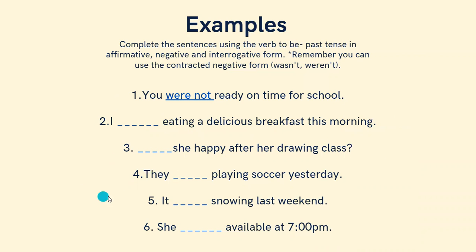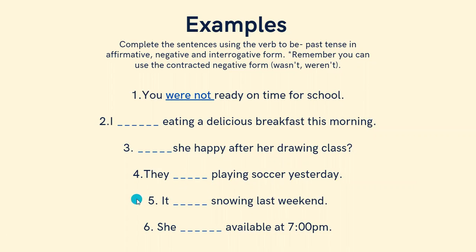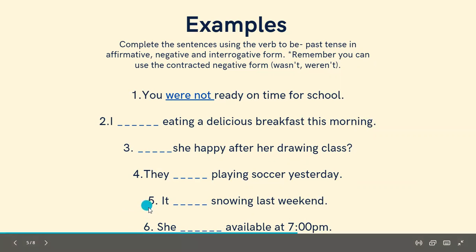Number four, they, plural, blank playing soccer yesterday. They were playing soccer yesterday. Ellos estaban jugando fútbol ayer. Number five, it, singular pronoun, was snowing last weekend. And number six, she wasn't available at 7 p.m. Ella no estaba disponible a las 7 p.m.